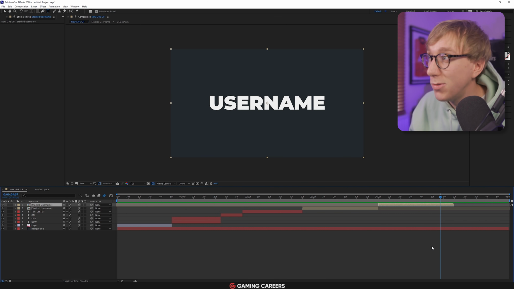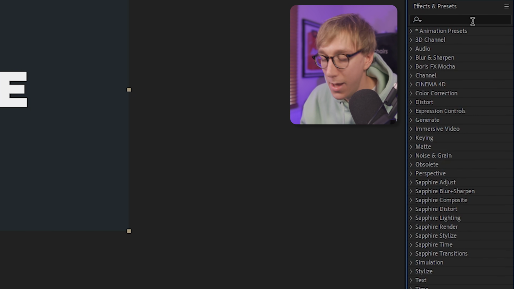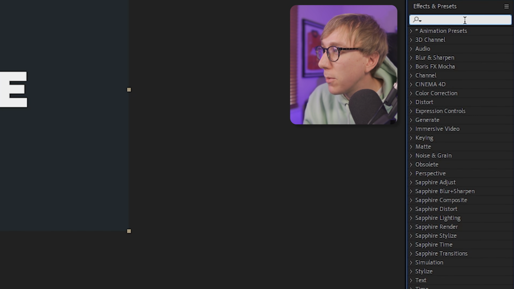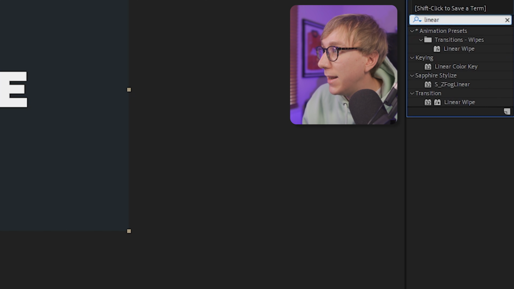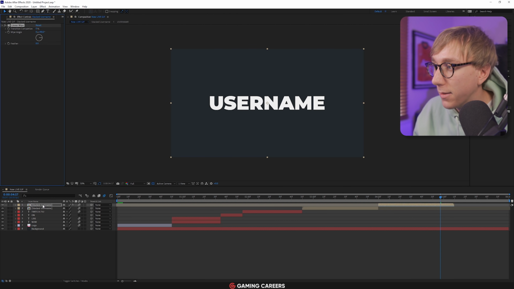So to do that, it's really simple. There's an effect for it. So come across to your effects and presets panel again, type in wipe, or wipe's not going to give us enough options. So linear, there we are, linear wipe. And make sure you're not taking the presets one, but you're actually taking the transition linear wipe here. Drag it down onto our second duplicated layer there.